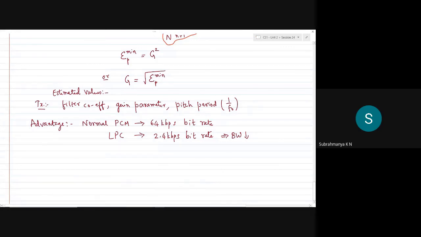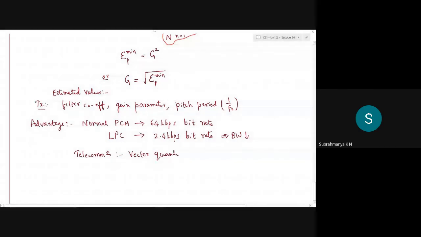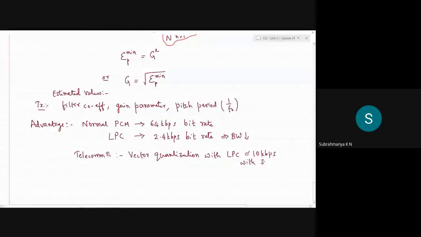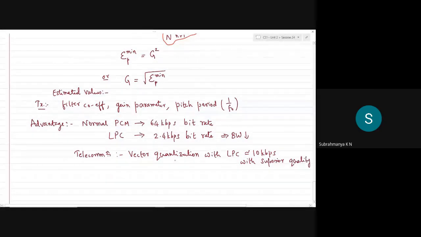In reality, for telecommunication or mobile communication purposes, you can use vector quantization with LPC, which takes roughly 10 kbps of data rate with superior speech quality. Such is the involvement of LPC technique in various applications.